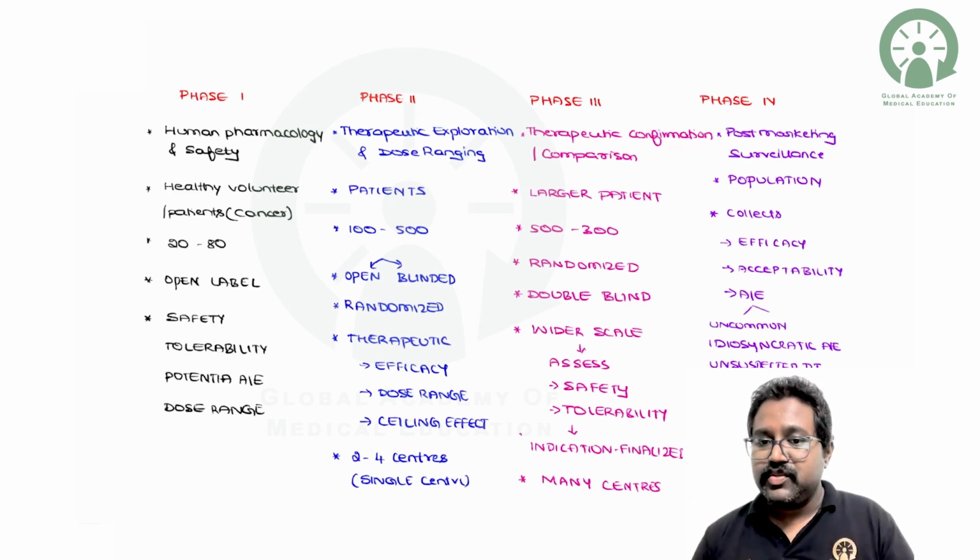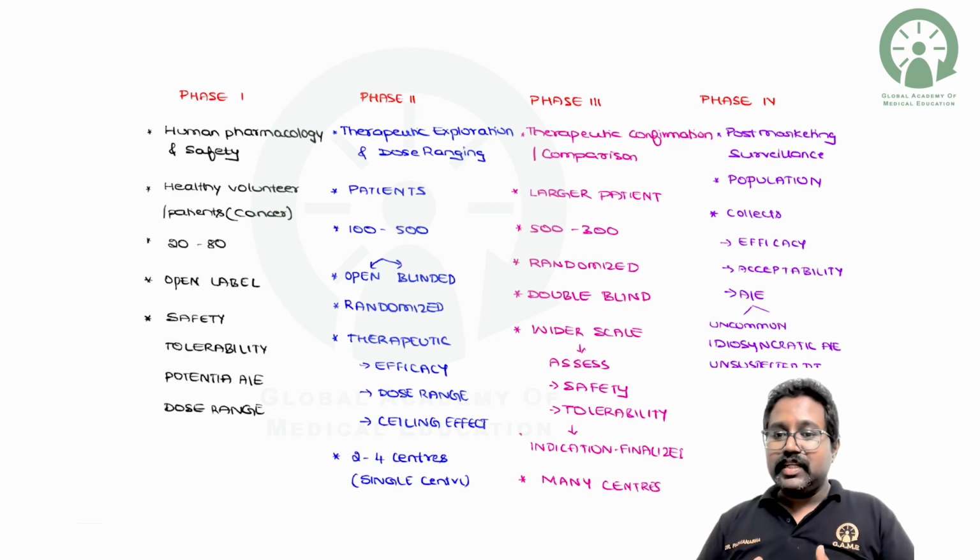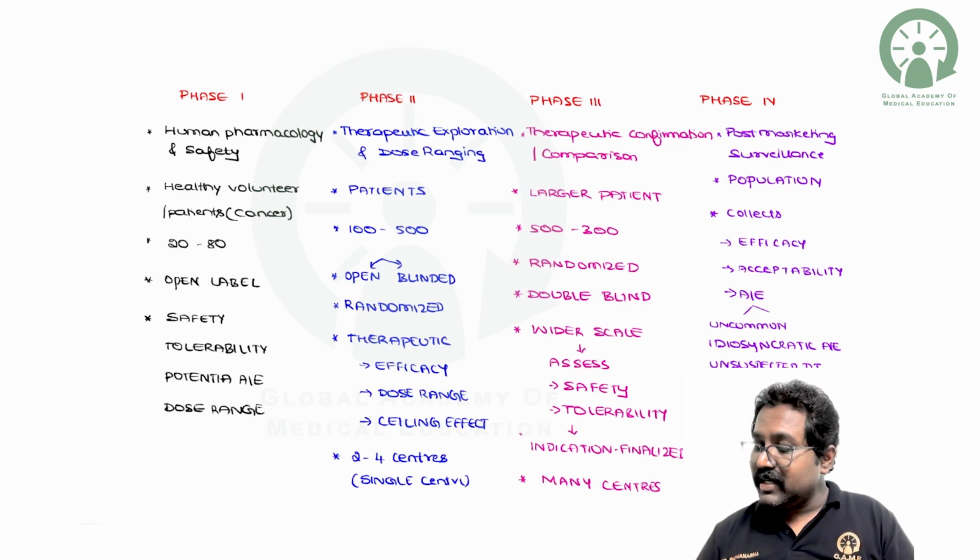So when it is introduced into the market, we are going to collect information from the population. What information do you get? It is called phase 4 or post-marketing surveillance, where you will be able to find out the efficacy, acceptability and adverse effects.